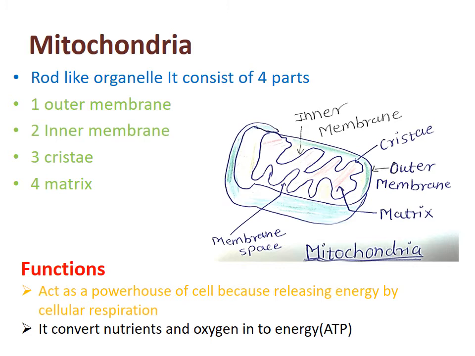What mitochondria does is convert nutrients and oxygen into ATP. That ATP provides the actual energy to cells. Hence mitochondria is known as the powerhouse of the cell because it releases energy in the form of ATP by cellular respiration.